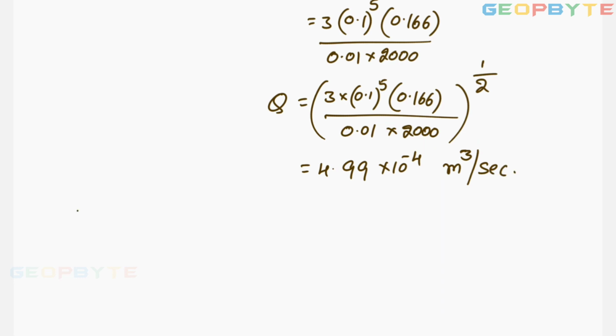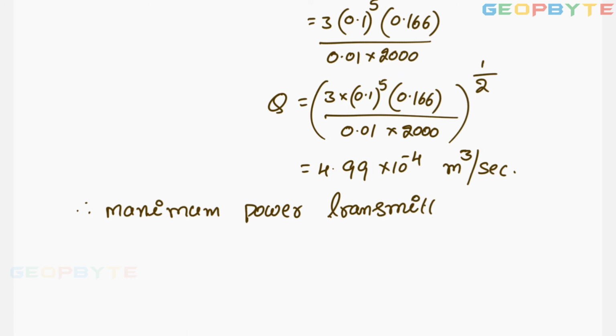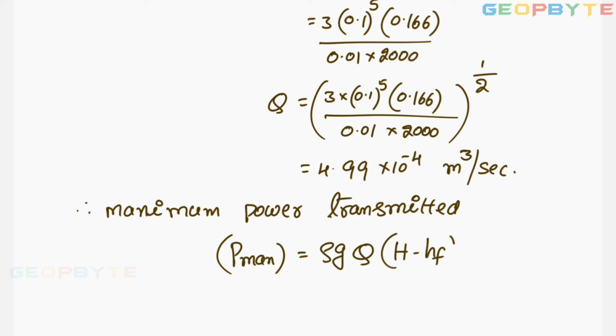Therefore, maximum power transmitted, P max equal to rho G into Q into H minus HF.